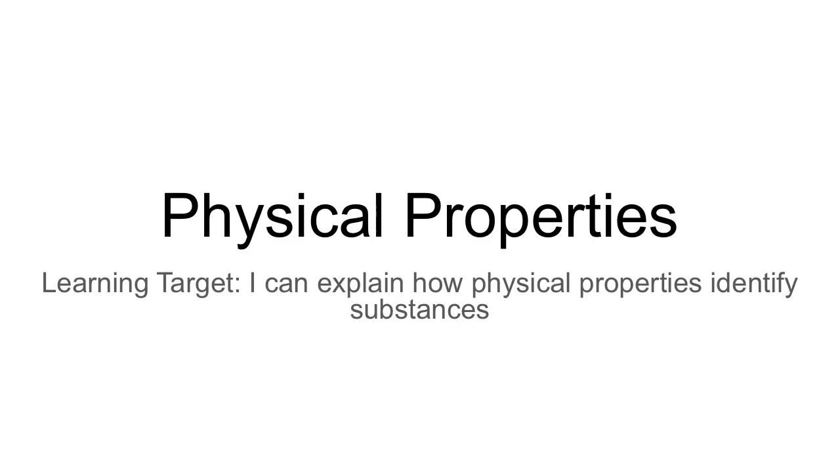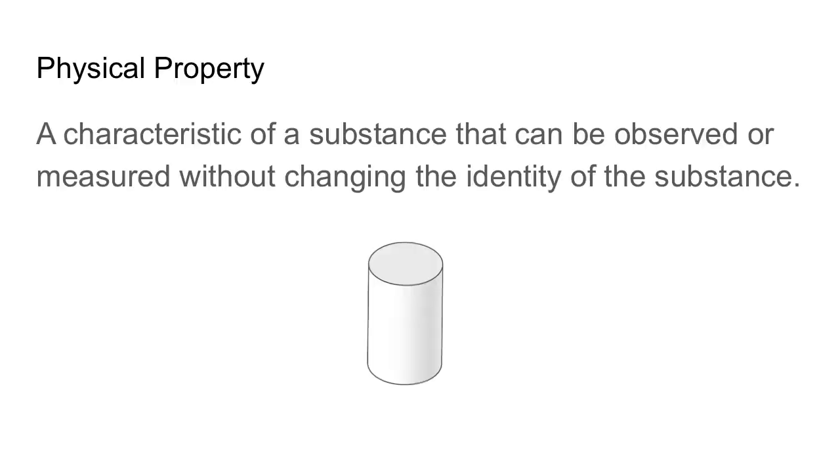This lesson is about physical properties, and the learning target is to be able to explain how physical properties identify substances. So physical properties are characteristics of substances that can be observed or measured without changing the identity of the substance. So if I had a cylinder, maybe I didn't know what this cylinder was, and I was trying to figure out what the identity of it was.